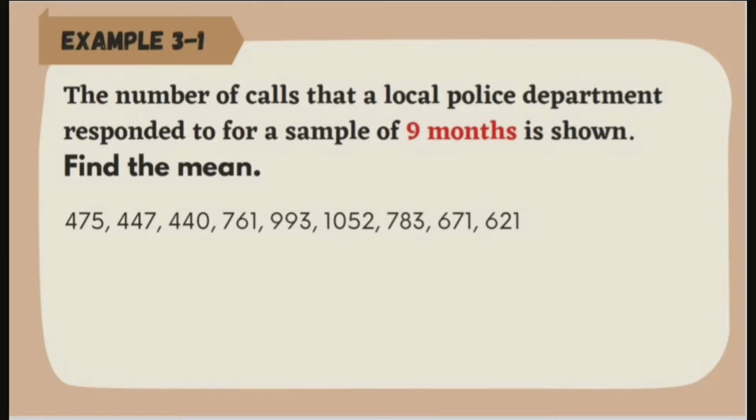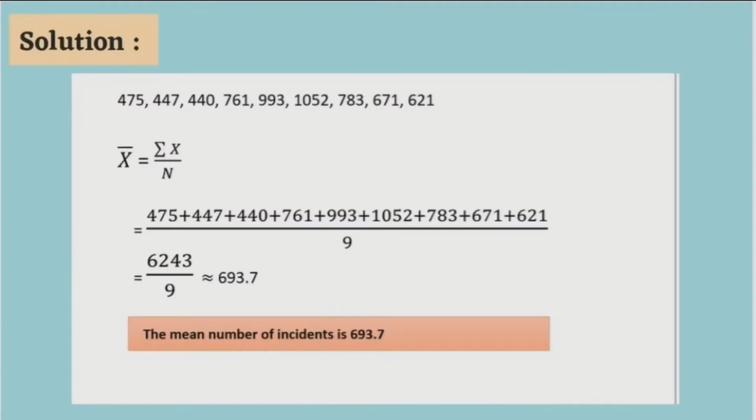Without wasting time, let's go to the question. The number of calls that a local police department responded to for a sample of 9 months is shown. Find the mean. The solution is shown on the slide. First, we need to write the formula. Next, follow the formula, write all the values that are given in the question, and divide by 9. Why 9? Because the question asks only for 9 months. After that, use a calculator to find the answer. So, the mean number of incidents is 693.7.